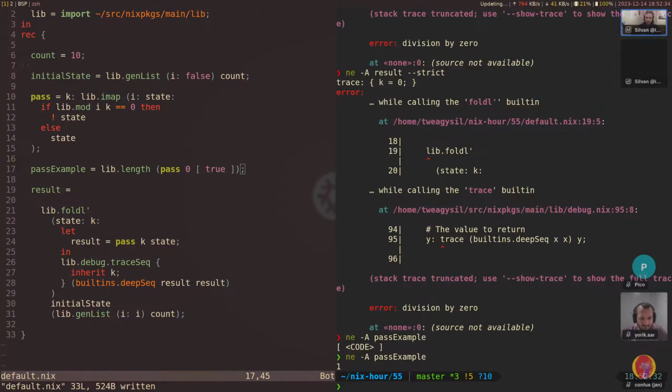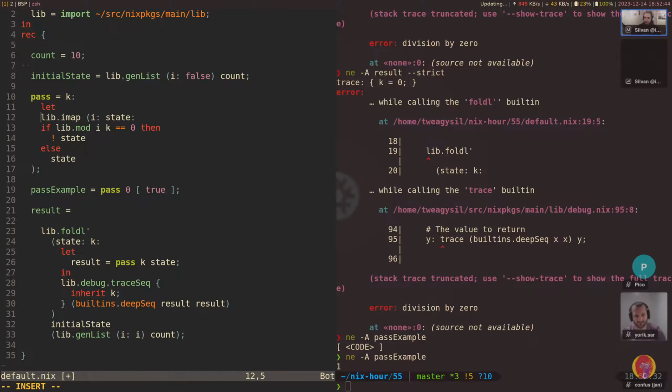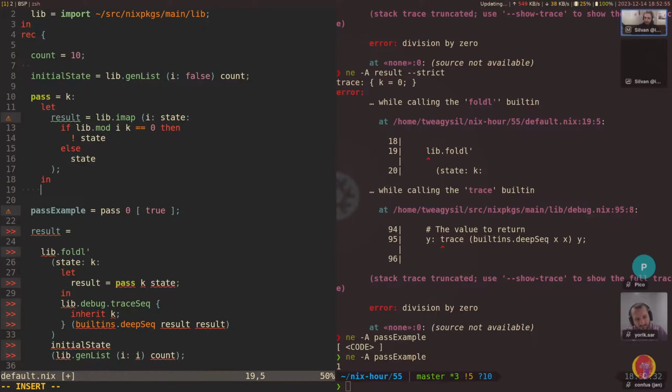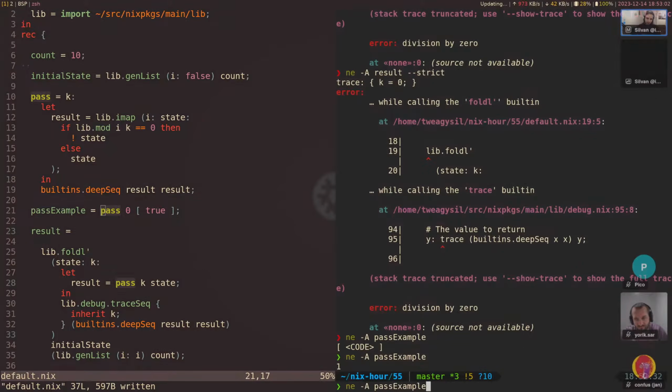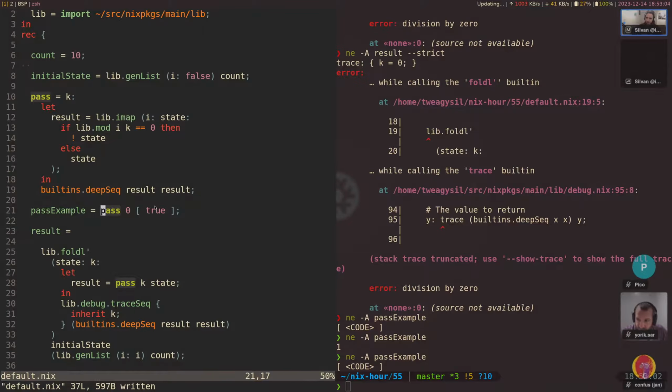And maybe we don't want this. So what if we say we want the pass function to actually error eagerly when something like this occurs? And we could move the deepSeq into here. We could say result is this, then say builtins.deepSeq result. So this way, if we evaluate pass example here now,